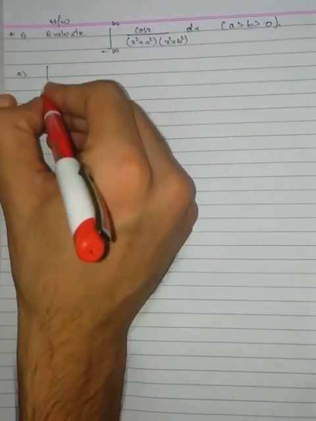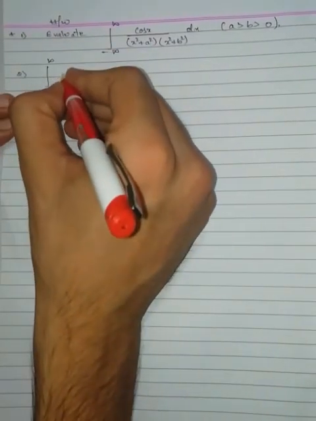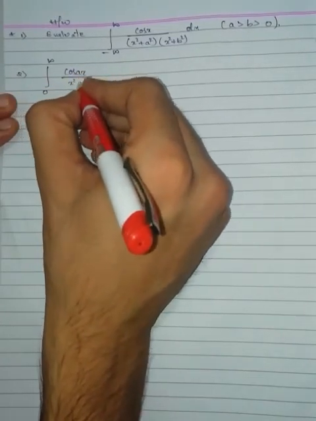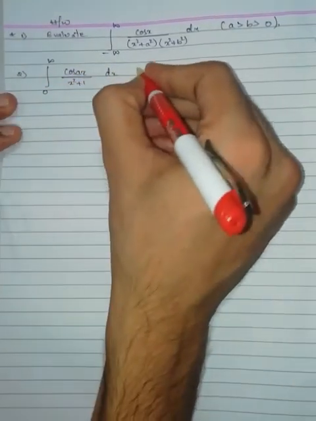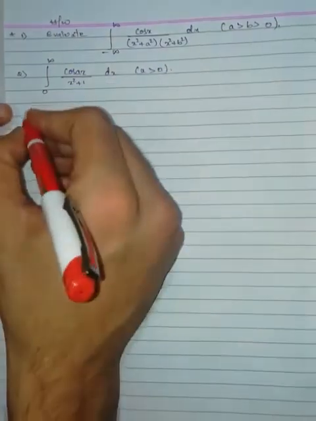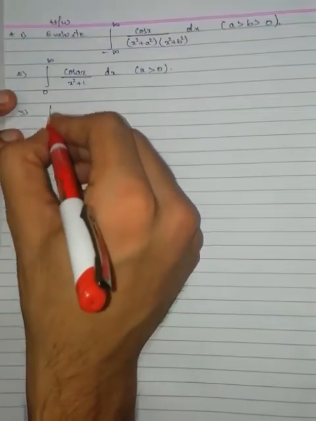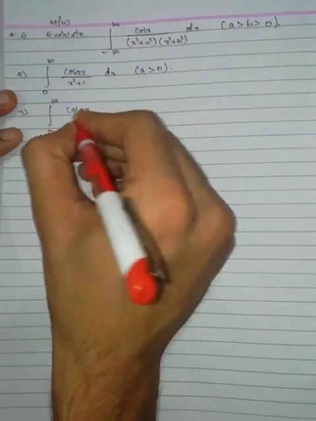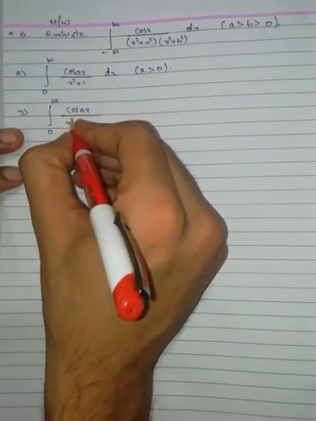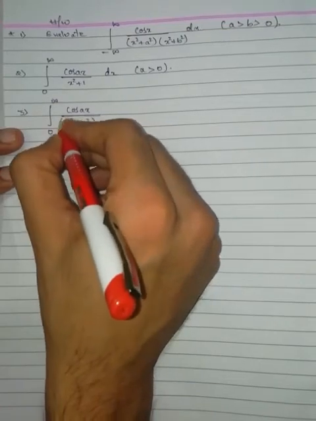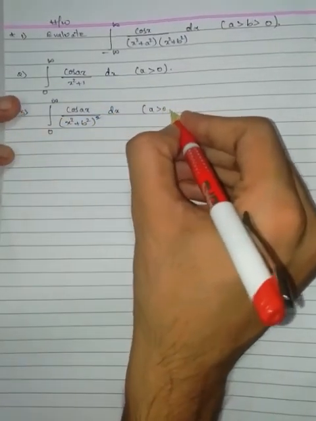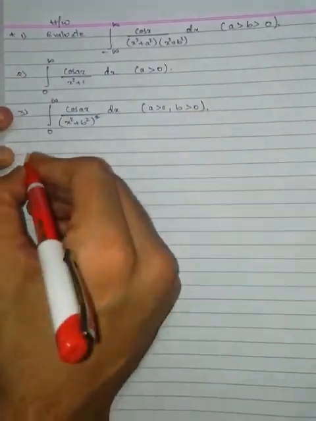Second one, integration from 0 to infinity of cos ax by x square plus 1 dx, where a is greater than 0. Third one, integration from 0 to infinity of cos ax by (x square plus b square) whole square dx, where a is greater than 0, b is greater than 0.